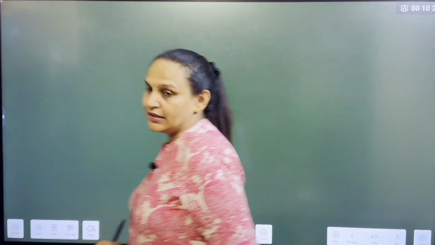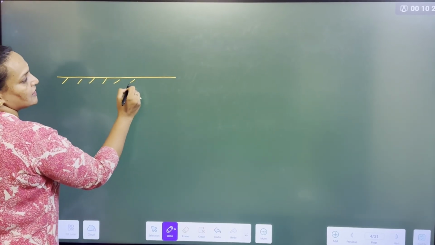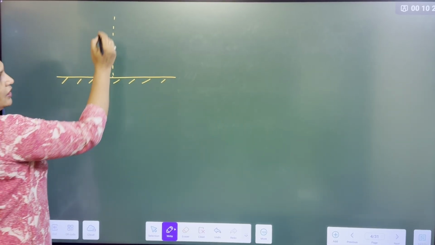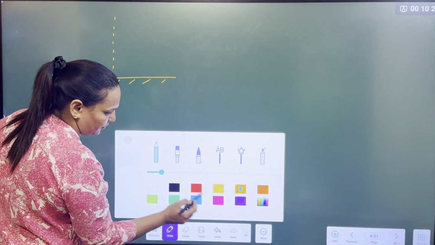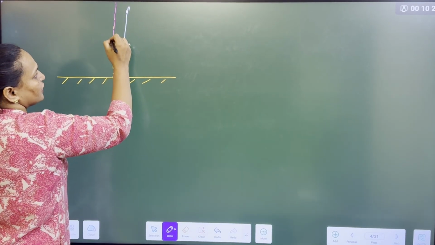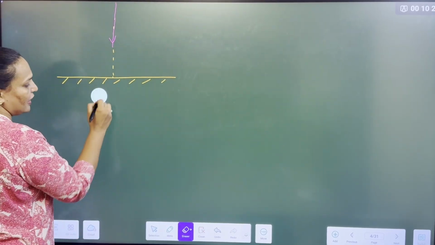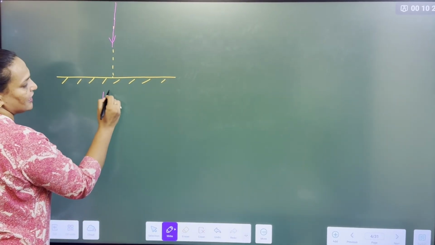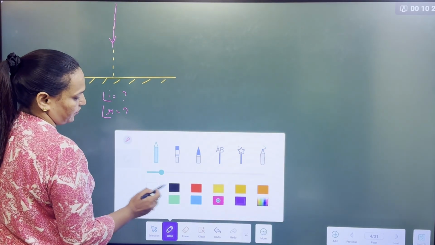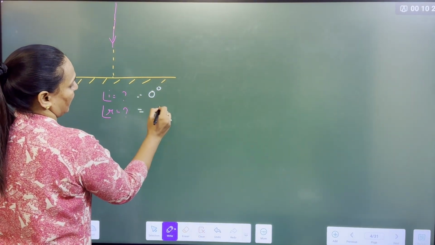Listen to me, this is a plane mirror, right? This is the normal. Suppose this is my incident ray, pink color, and it is falling on the normal. Then what is the angle of incidence? Then what is the angle of reflection? Anyone? Quick. It will be 0-degree.